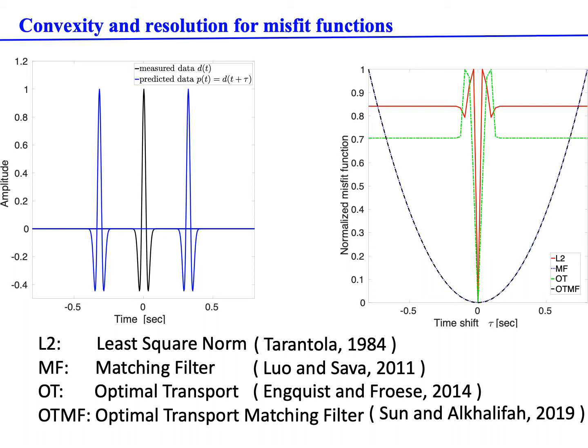In FWI, we aim to achieve a model with high resolution without cycle skipping. Thus, what we normally do is, at initial iterations of the inversion, we use the cycle-skipping-free misfit functions. And then later, we perform the inversion using a high resolution misfit function such as L2 norm.